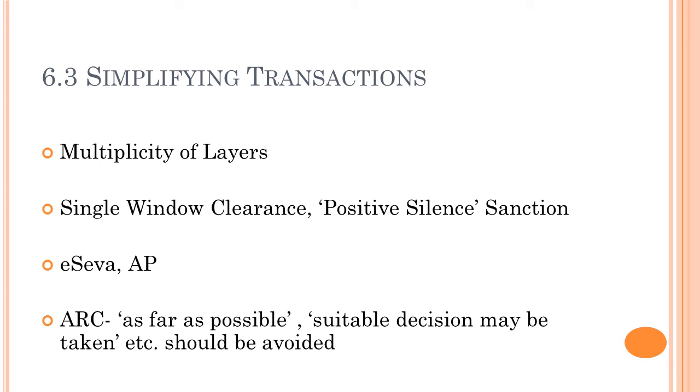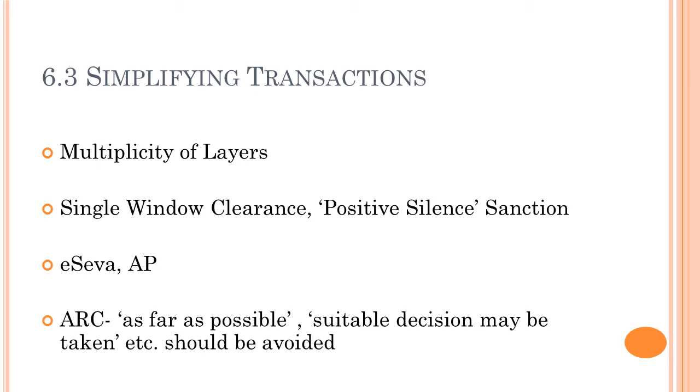Now in Andhra Pradesh there is an eSeva model, and eSeva offers the services of some 13 states and local government organizations, as well as 3 central government organizations and 9 private sector organizations under one roof. Do go to the eSeva website. You will see lots and lots of things. So it is good. They are providing too many services and they are in a way doing systemic reform and facilitating everything, right? And what are the services which are provided by eSeva? So this is an example of simplifying transactions.